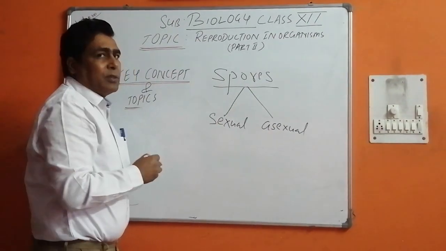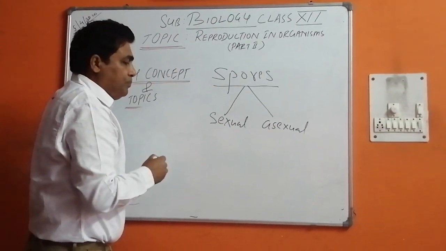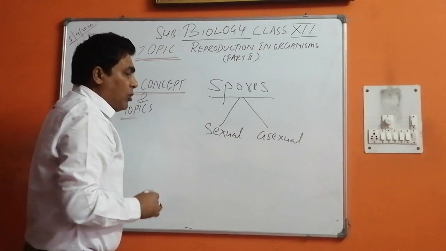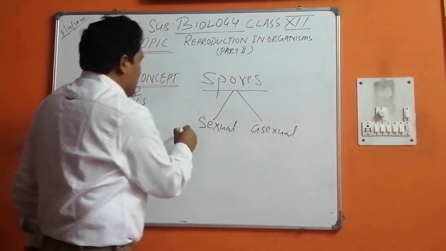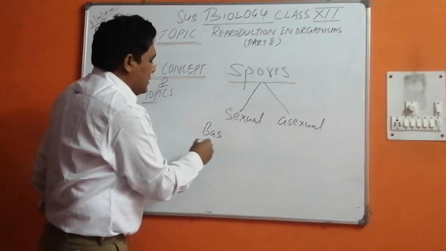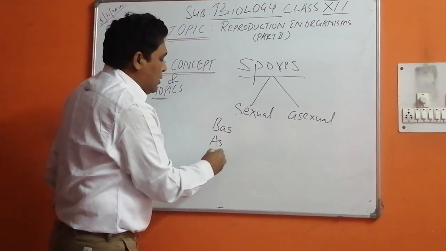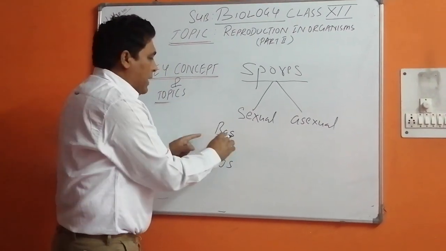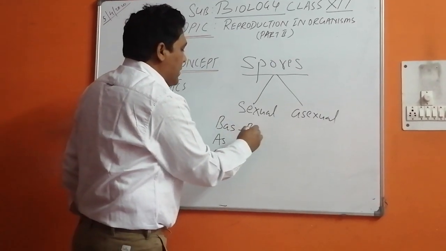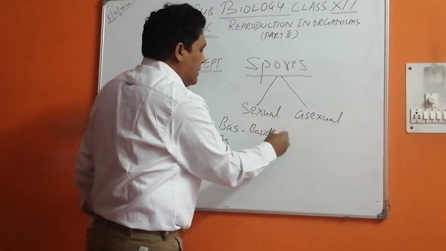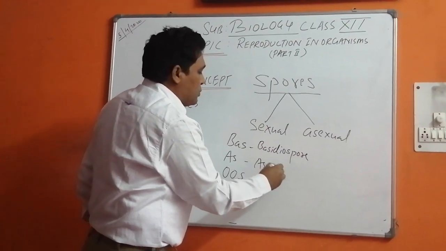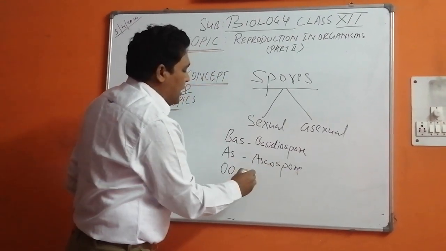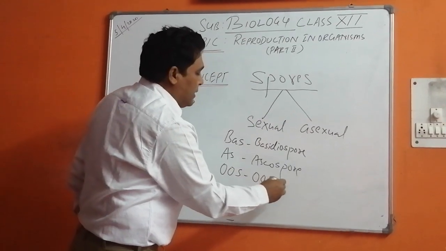When we talk about the sexual spores, we are going to talk about Bas, As, Os. Bas means basidiospore, As means ascospore, and Os means oospore.